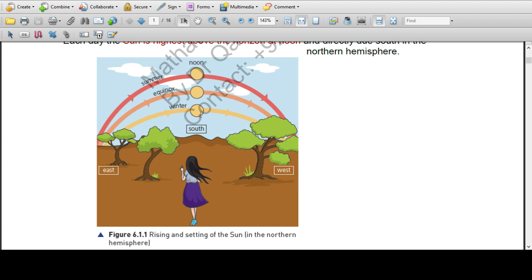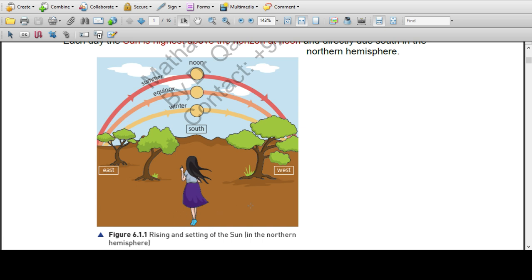It happens like this. In southern regions like South Africa, Australia and New Zealand, which are in the southern hemisphere, the Sun will be seen from the northern side.